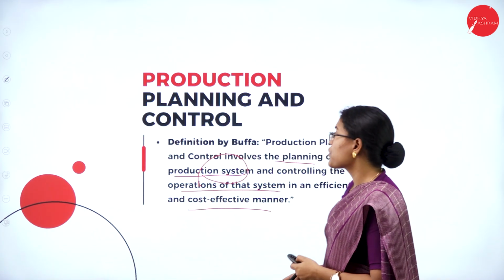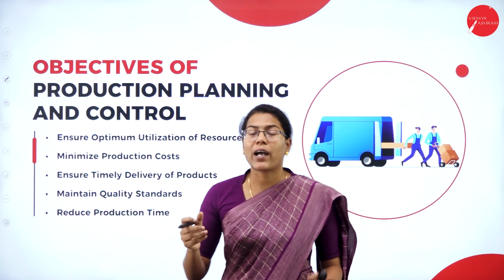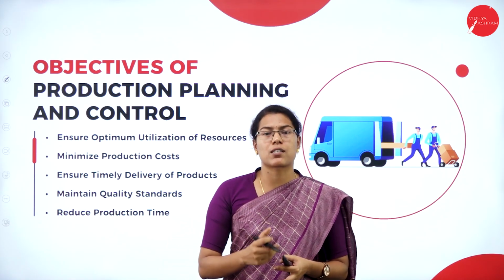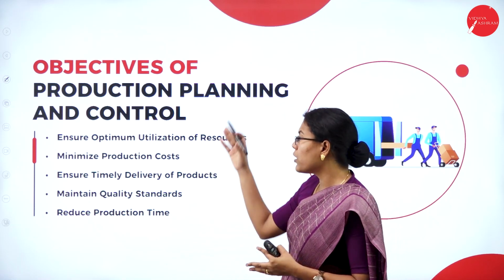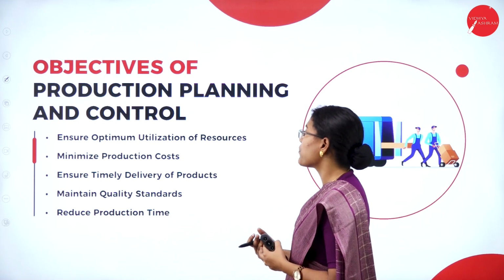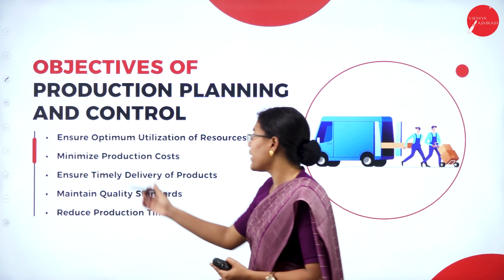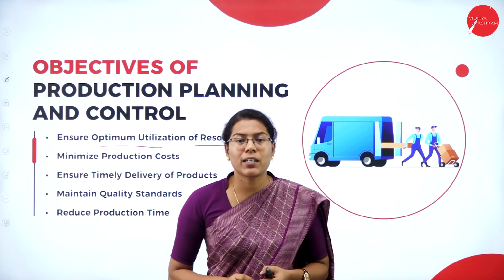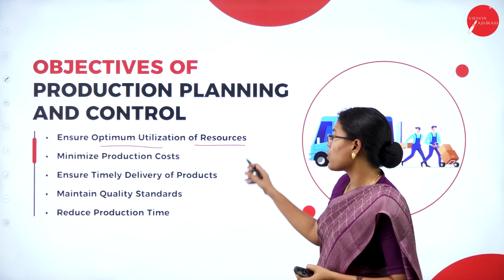So let us move to the next topic, that is objectives of production planning and control. That means why we need production planning and control. What are the objectives, or what is the purpose of having proper production planning and control? What are its benefits? So the production planning and control is necessary because it ensures optimum utilization of resources. So why do we need proper production planning and control? To ensure optimum utilization of resources.